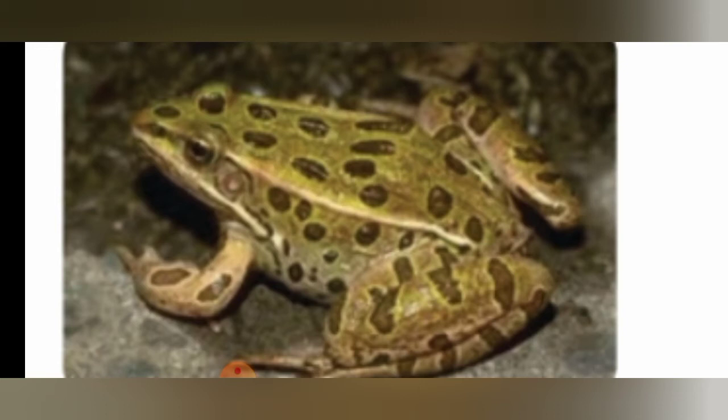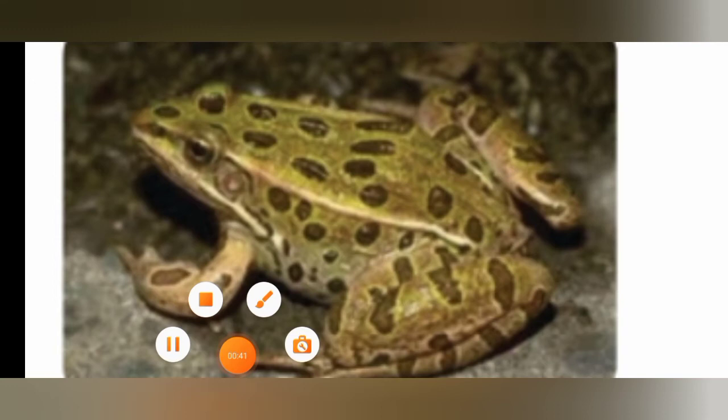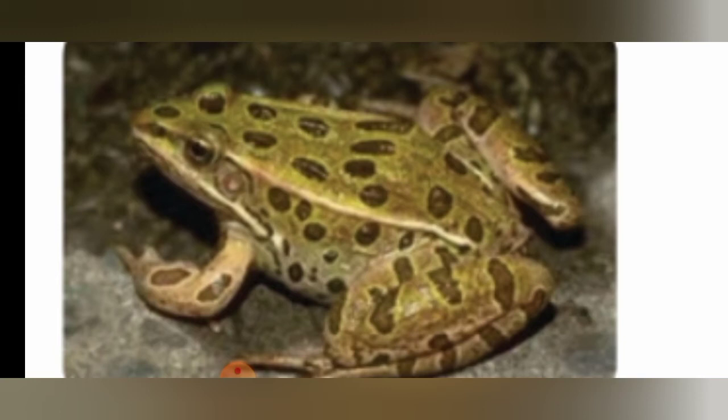They are poikilothermic animals. Poikilothermic means the internal temperature of the frog's body varies. Sometimes the internal temperature of the frog's body may be high, and sometimes it may be less. That's why it is called poikilothermic. Okay, poikilothermic. Then